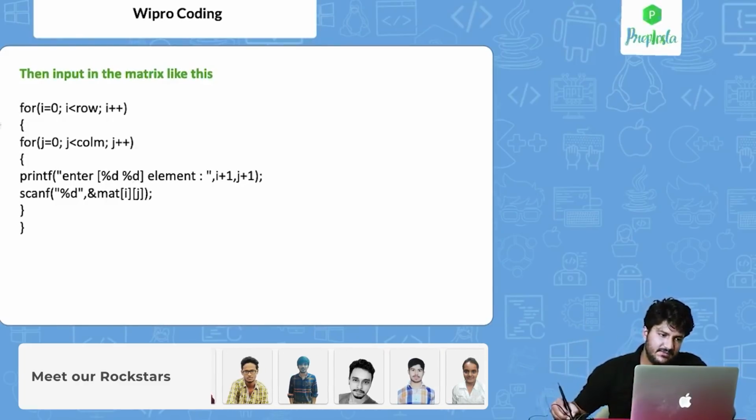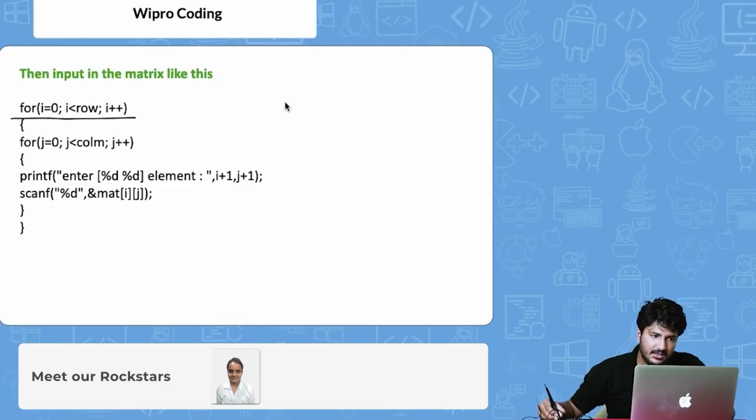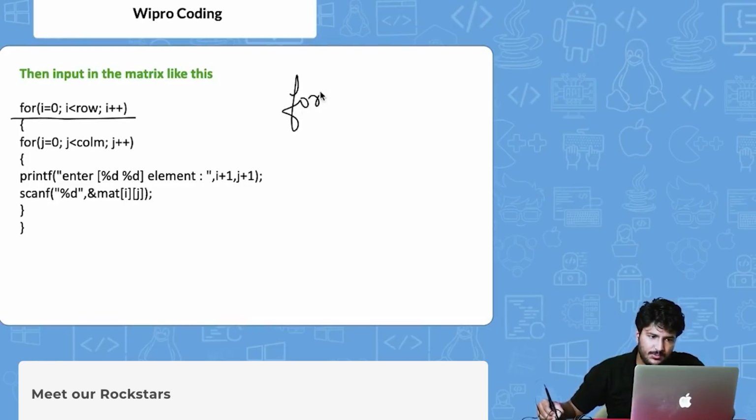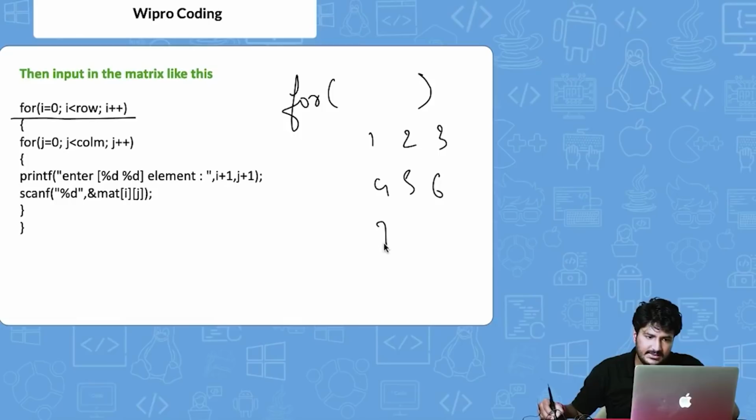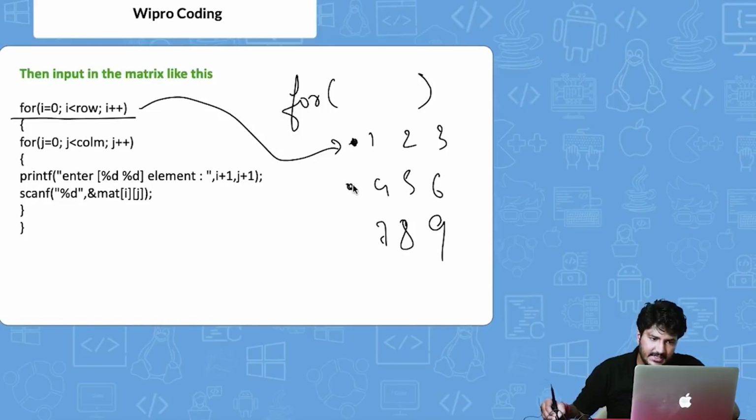Okay, so now taking those inputs in the matrices is important. For that, we are taking 2 for loops. The first for loop will iterate upon the rows. So let's say 1, 2, 3, 4, 5, 6, 7, 8, 9. This first for loop is iterating upon first row here, second, and then third. The second for loop is iterating upon the columns, this, this, this.